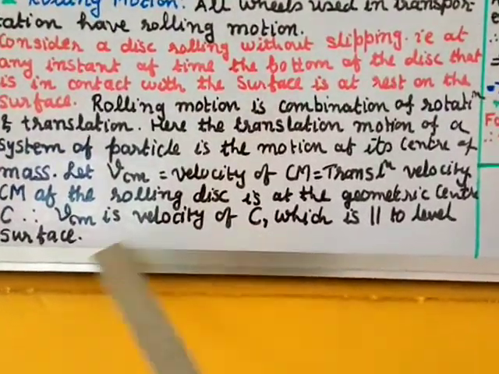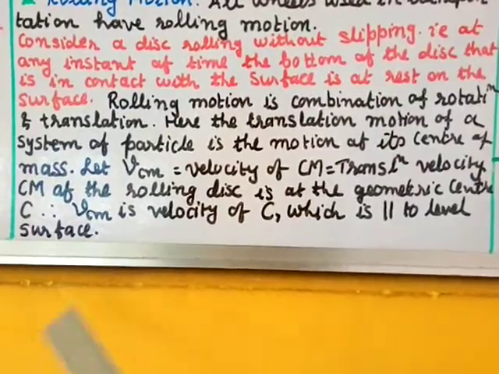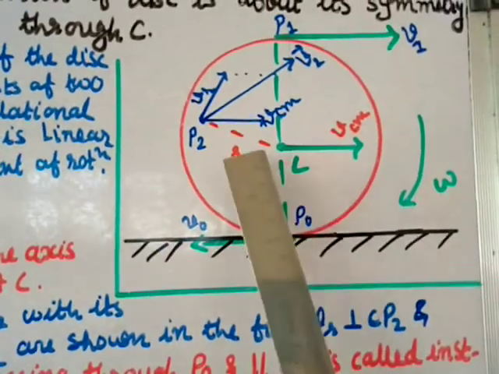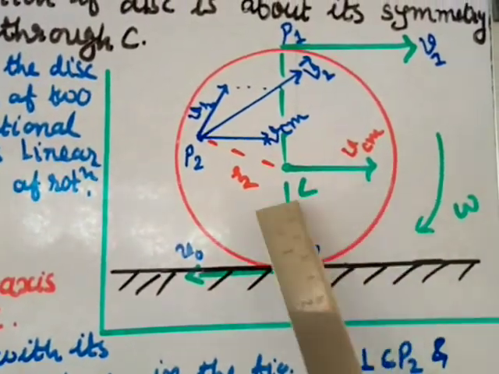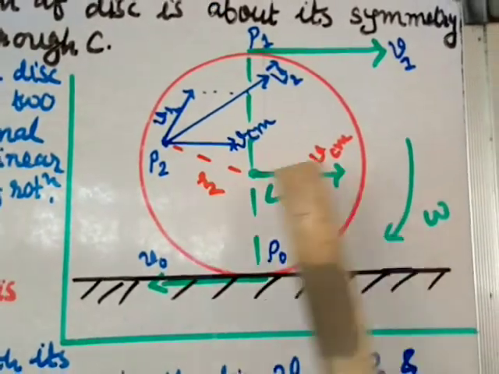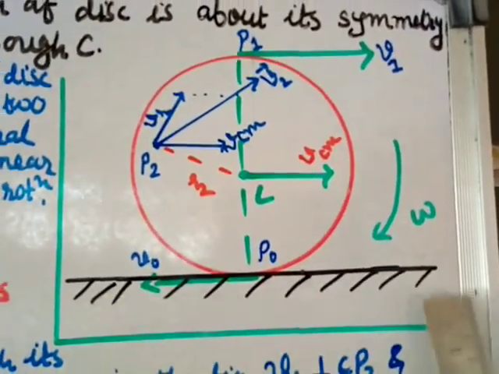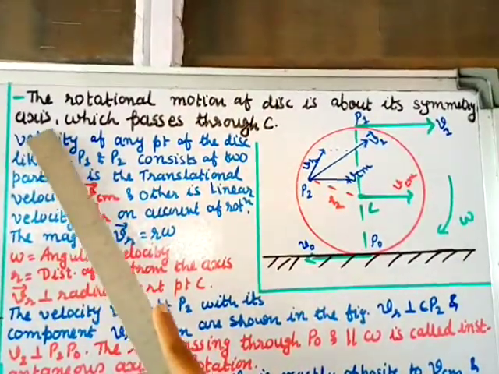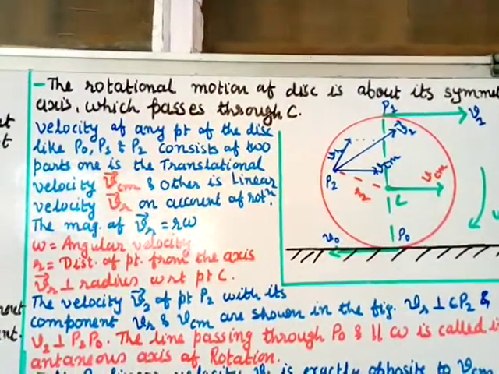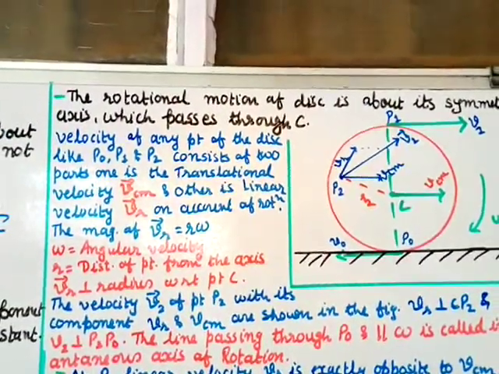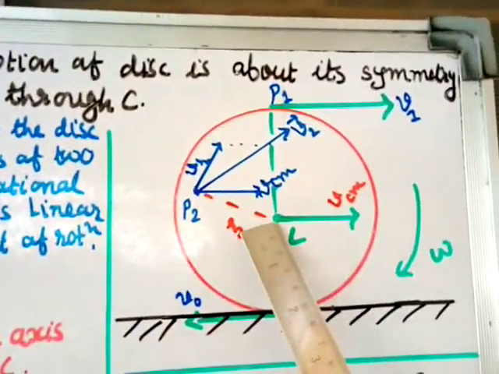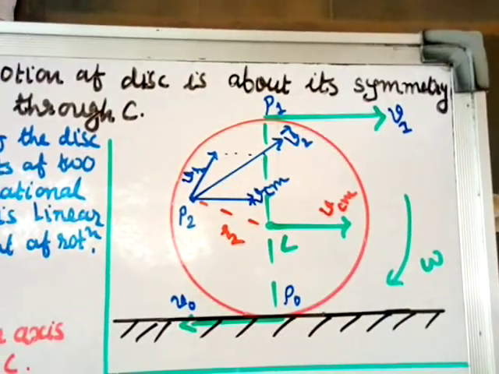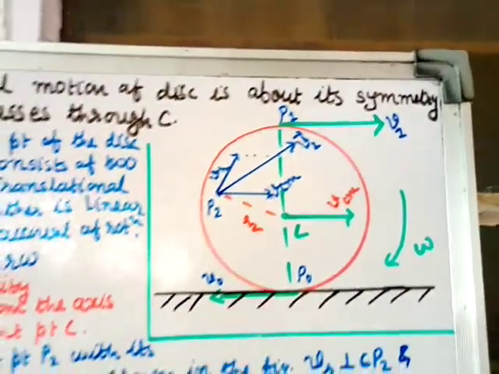The velocity of C will be VCM, and this is parallel to the level surface. The velocity of the geometric center of mass is VCM, which is parallel to the surface. The rotation motion of the disc is about its symmetry axis which passes through C. So the axis passing through C will be the fixed axis of rotation about which the rotational motion will take place.